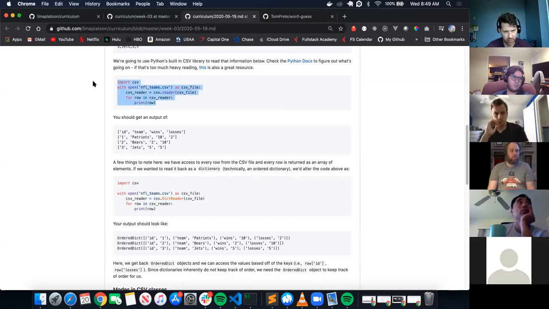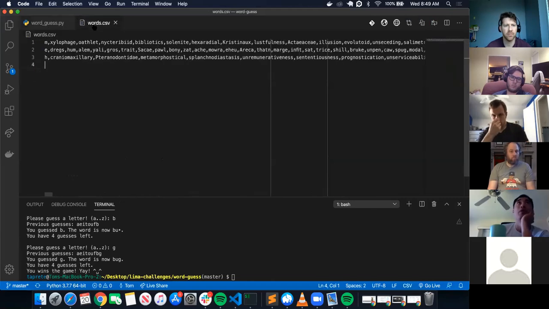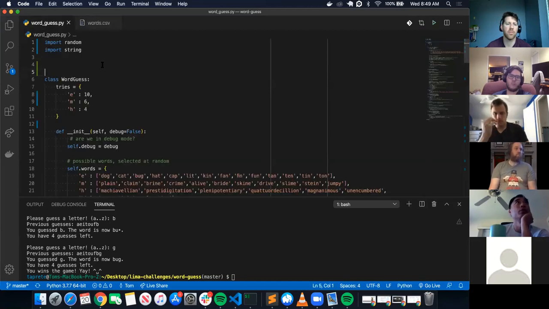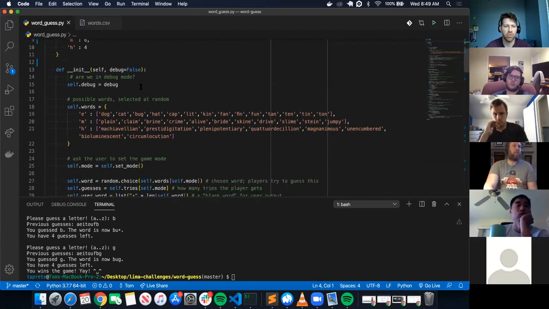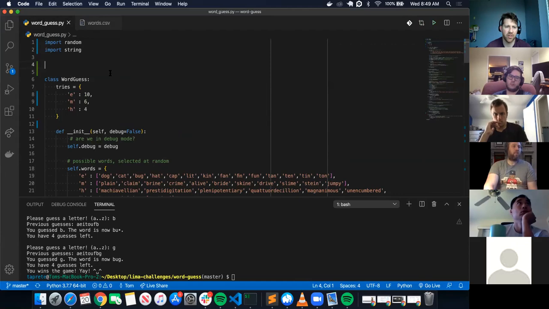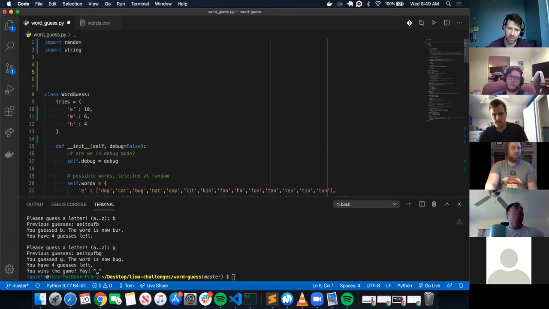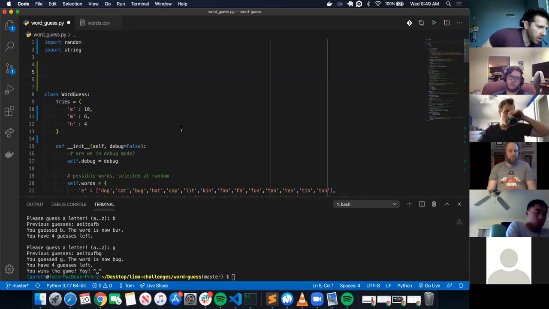Why is that again? Because you could pop off the first value, which would be your difficulty level, and then the remaining array would be your words, which you can assign as a key value pair. Yep. Where do we want to execute this? It can be executed outside of the class. It can be executed inside the init. Where do you want to run this and read from the CSV file?